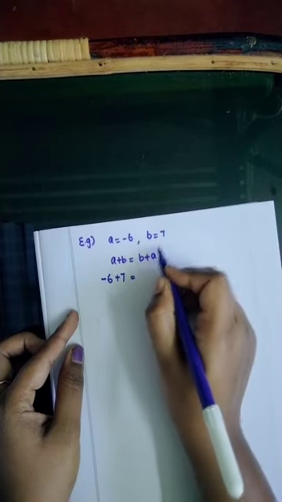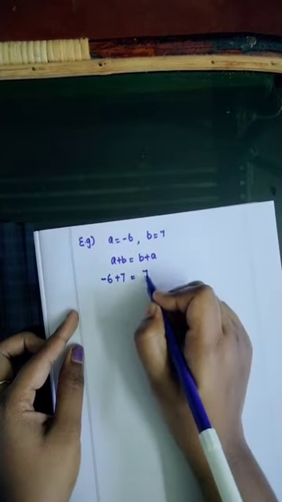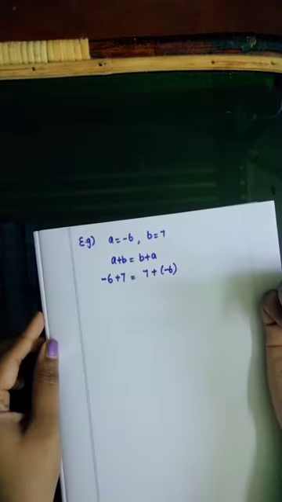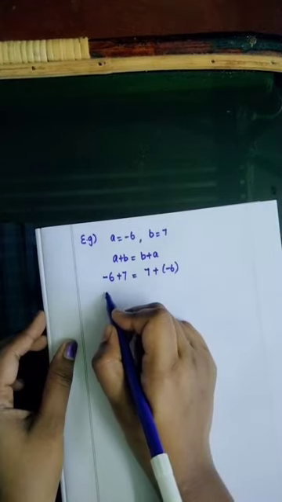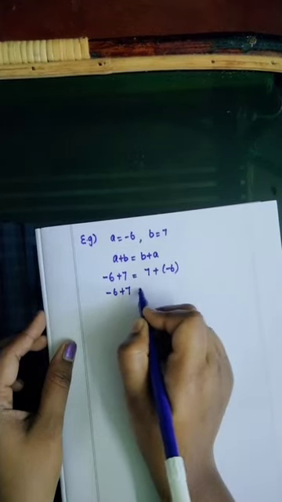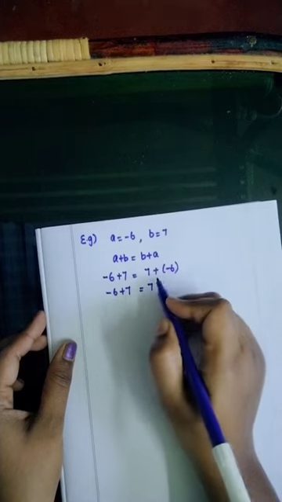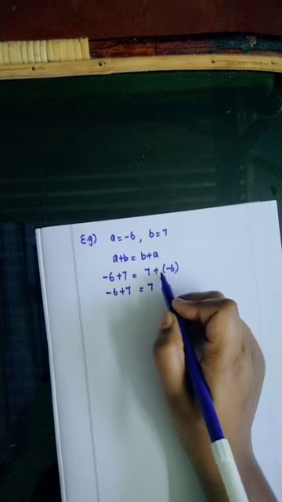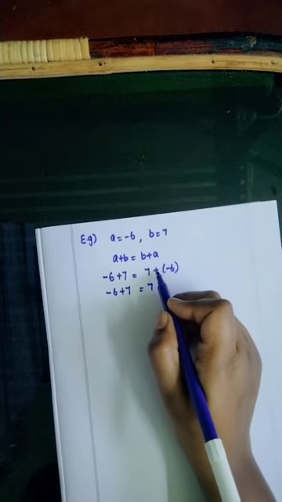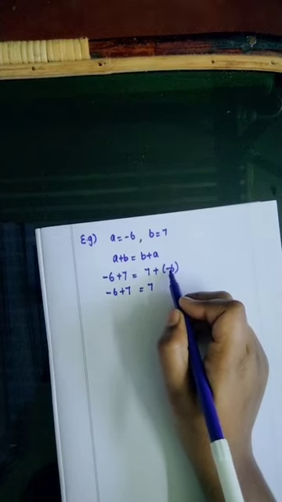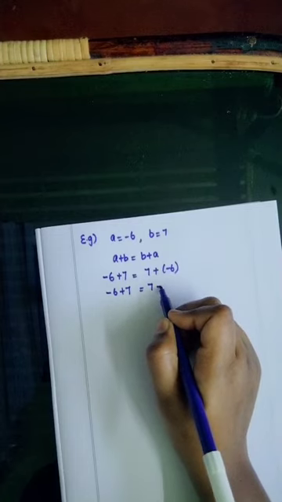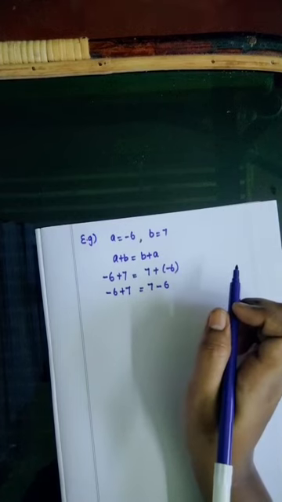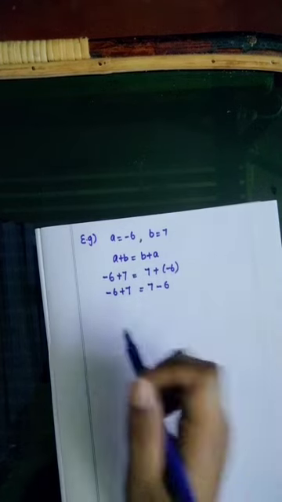Is equal to, what is the value for b? 7 plus the value for a, minus 6. Write the same step. First remove the brackets. Here it is plus, here it is minus. What is plus into minus? Plus into minus is minus. First we need to remove all the brackets, then solve the problem.